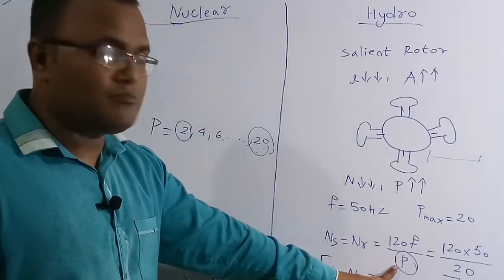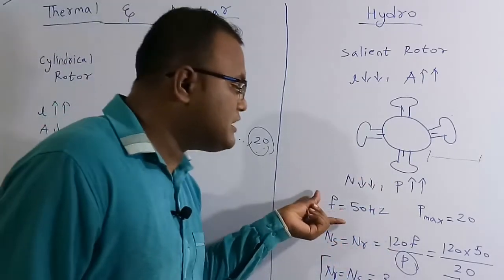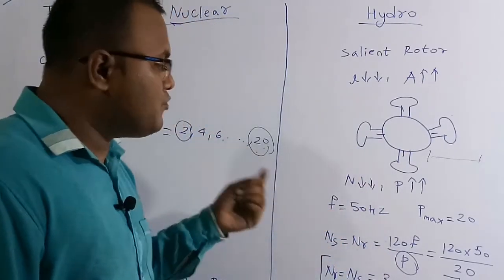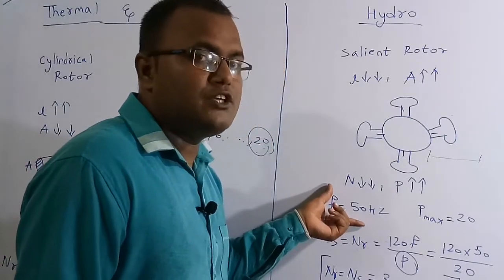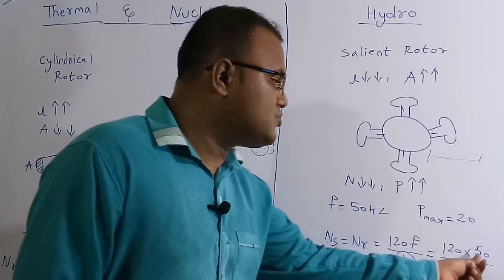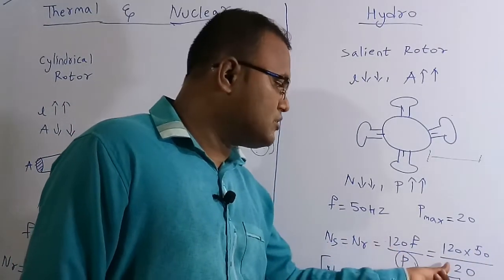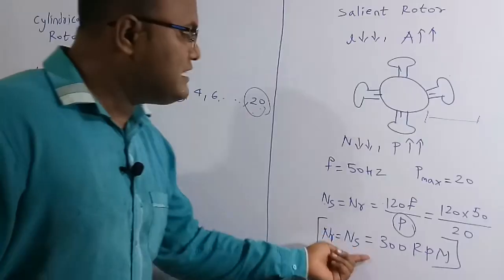If the denominator is maximum, the overall value will become minimum. So I want to generate a frequency of 50 Hz. In order to generate a frequency of 50 Hz, what rotating speed is required? So 120 into F is 50, and the maximum number of poles you can have is only 20. If you solve this, we get 300 RPM.